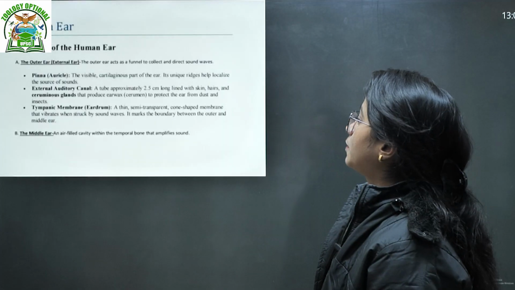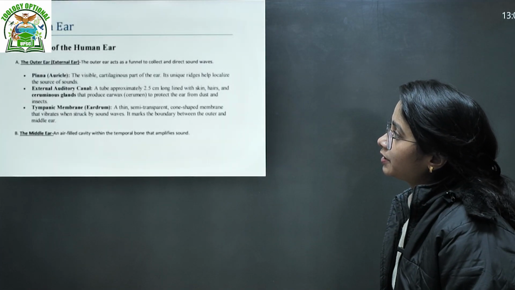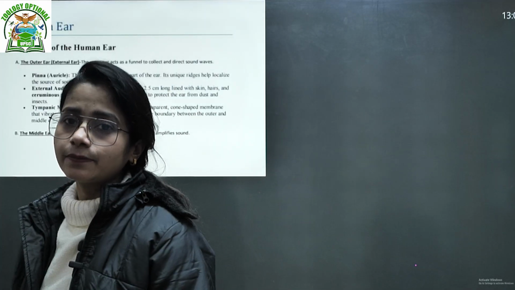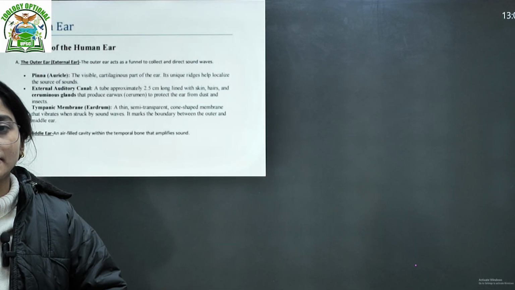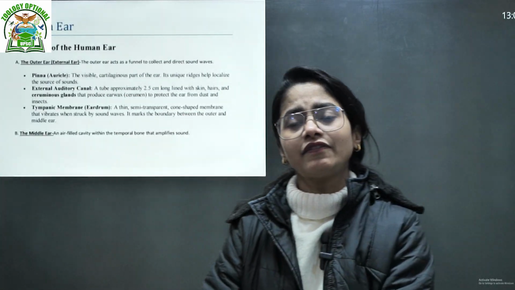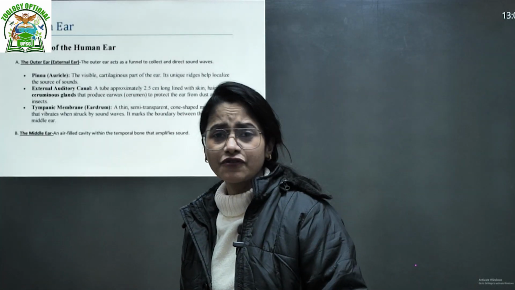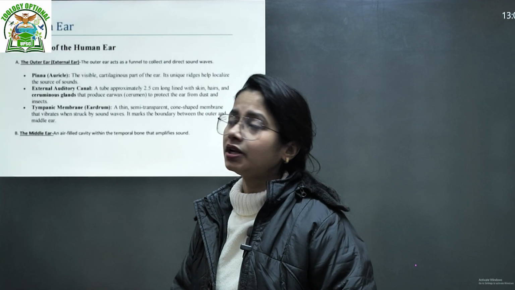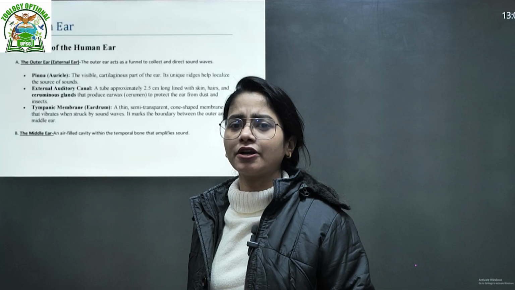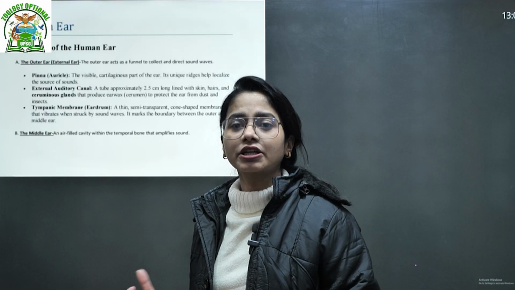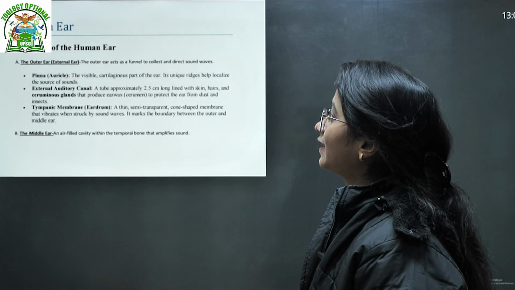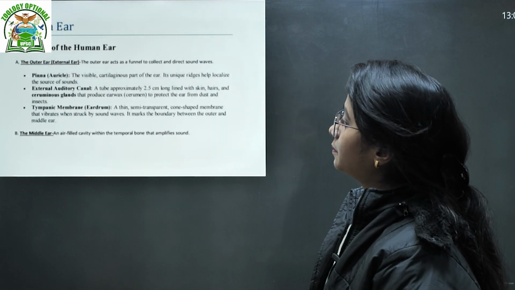About the human ear, the structure is simple. It is divided mainly into three parts: the outer one, the middle one, and the inner one. The inner one has so many things also. When we talk about the physiology or mechanism of the human ear, we will talk about every single mechanism. Today we only talk about the anatomy, so do not think this is the complete thing. The human ear is divided mainly into three: the outer ear, the middle ear, and the inner ear.